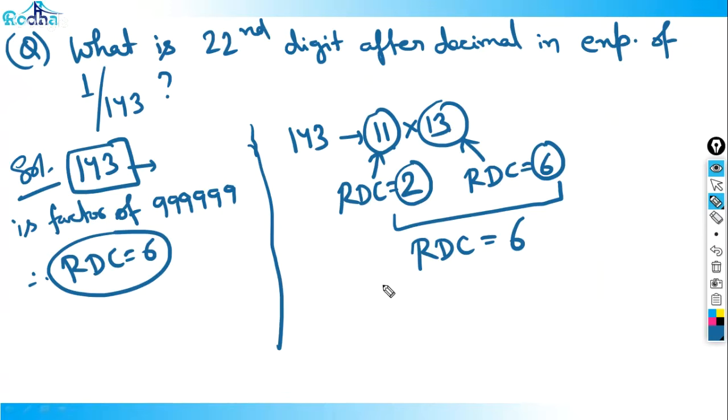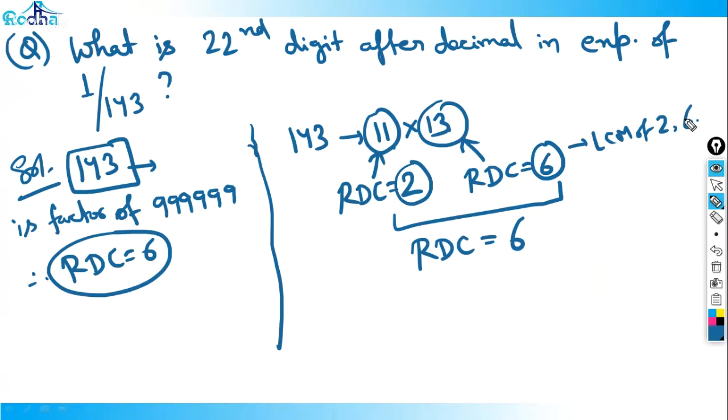RDC 2 means repeating after 2 times. RDC 6 means repeating after 6 times. So if I combine both, it has to be 6 times. That is the LCM of 2 and 6 actually, right? That means our RDC for this question is 6, right? Am I clear to all? RDC for this 143 is 6.